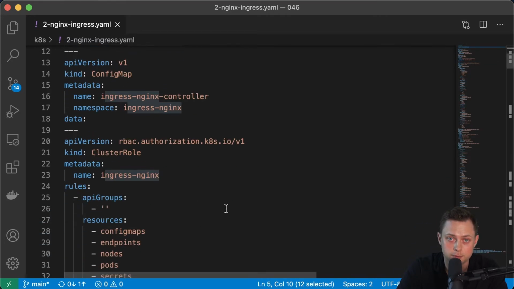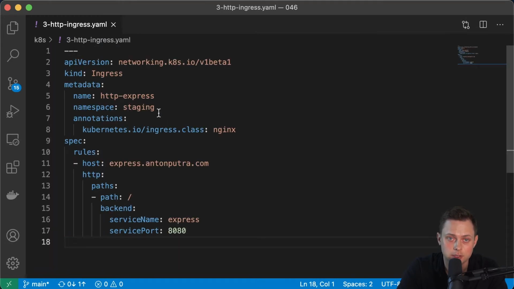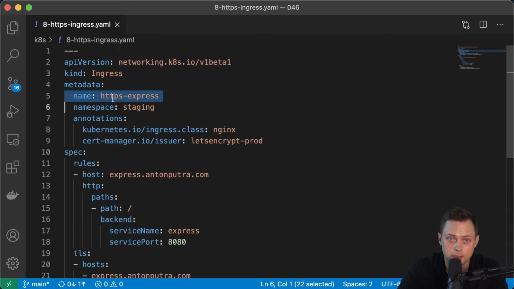Also, we will deploy the Nginx Ingress controller and create a simple HTTP Ingress for Node.js. Then we will deploy the Cert manager, configure it with Let's Encrypt, and create an HTTPS Ingress to encrypt traffic between the client and the server.